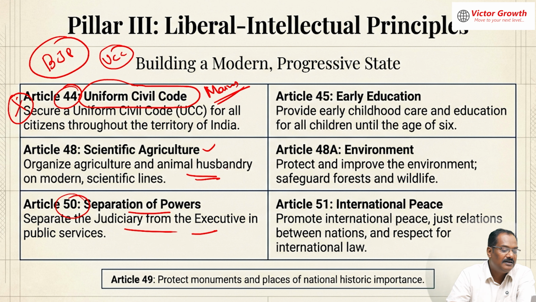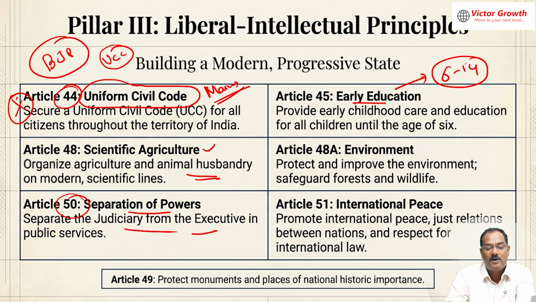And then early childhood education. See, originally this was education between the ages of 6 to 14. Now that has become a fundamental right under Article 21A. Now the content of Article 45 says that we are going to give childhood care until the age of 6. So that content has changed after the 86th Amendment Act, which changed Article 45 to childhood care for children below the age of 6.